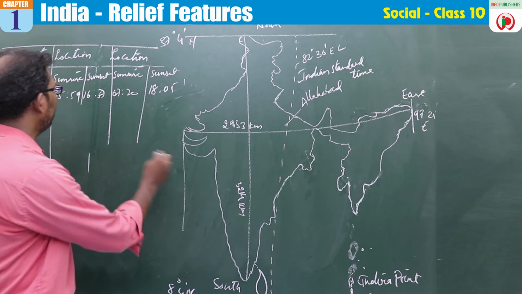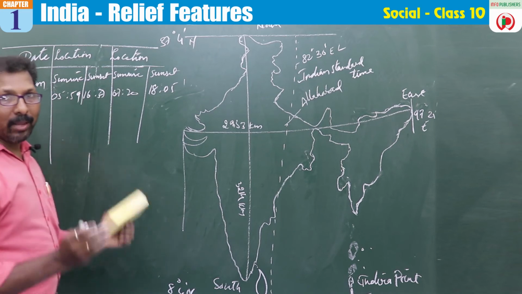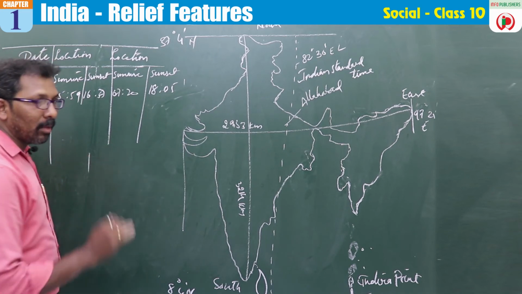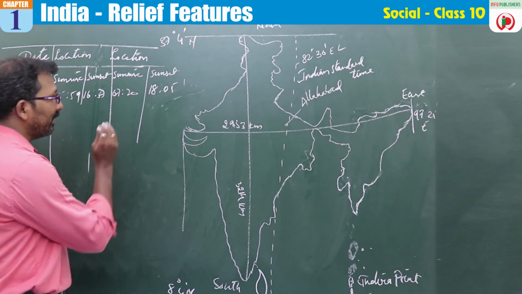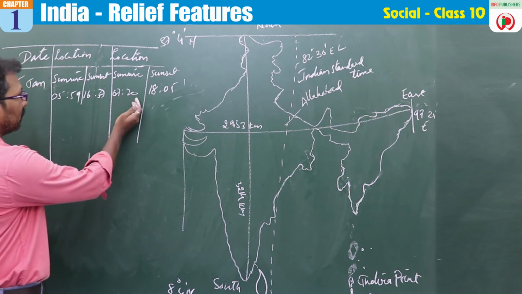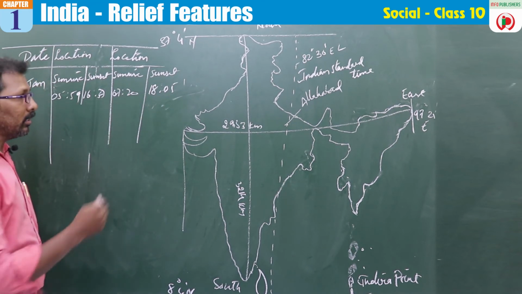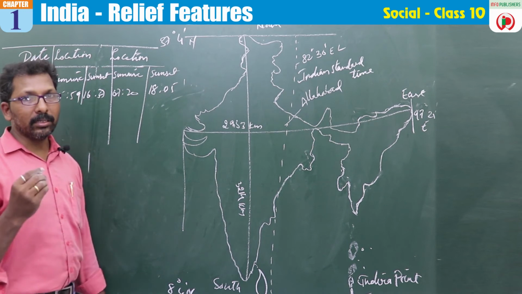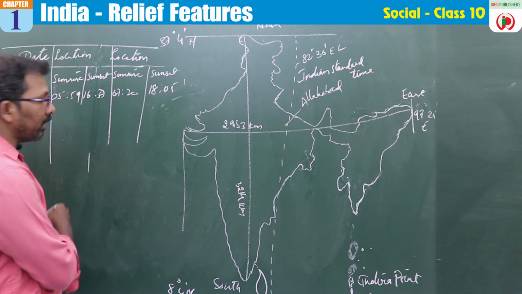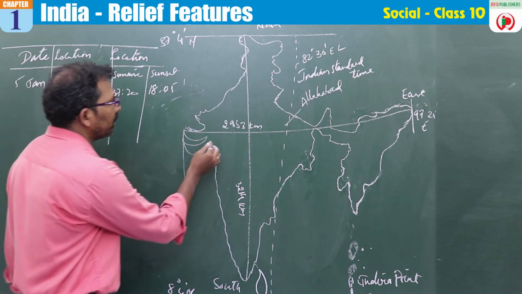Ahmedabad and Imphal. In these both, which timing represents Ahmedabad and which represents Imphal, whether this or this. So let us understand. Now where is Imphal? Where is Ahmedabad? Right. So here is Ahmedabad.